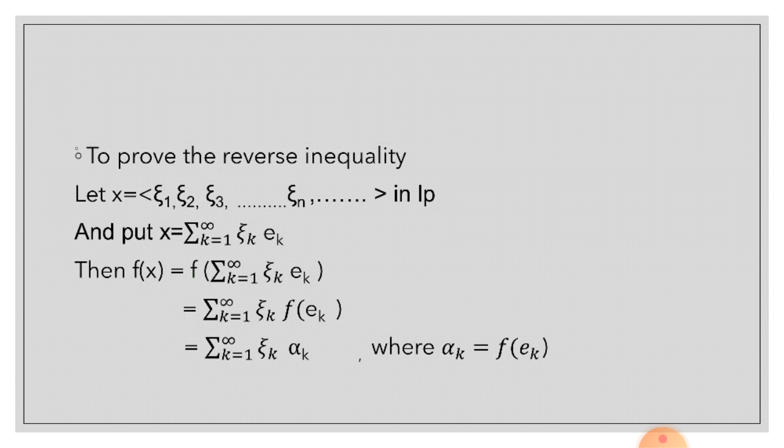Then f of x is equal to f of summation k is equal to 1 to infinity xi k e k, is equal to summation k is equal to 1 to infinity xi k f of e k, is equal to summation k is equal to 1 to infinity xi k alpha k, where alpha k is equal to f of e k.